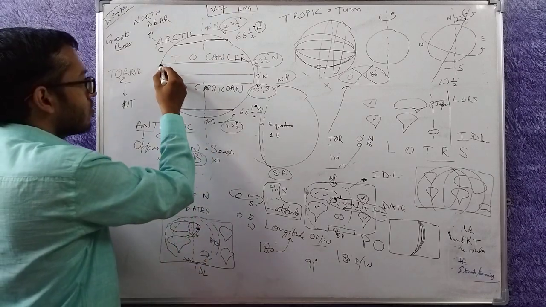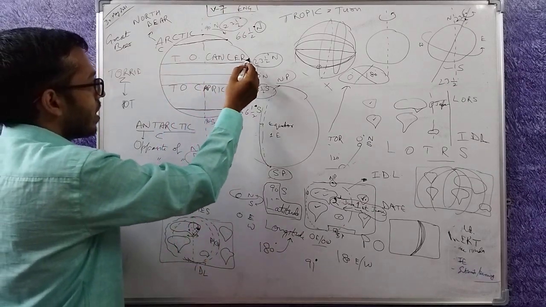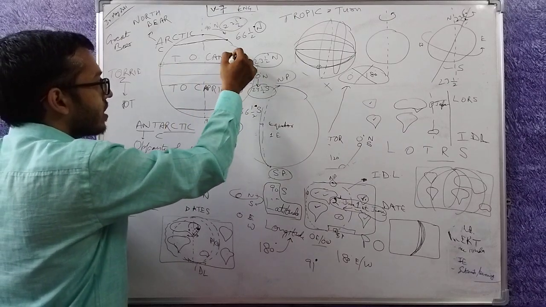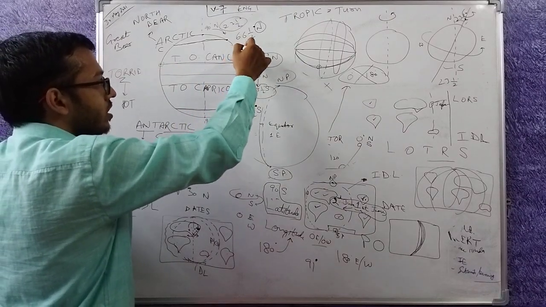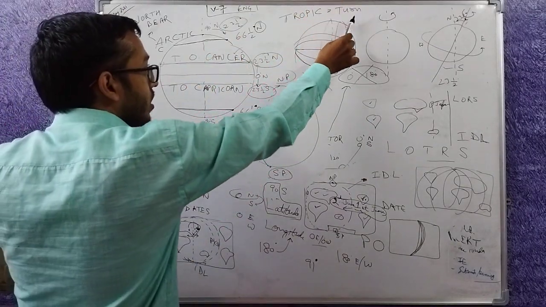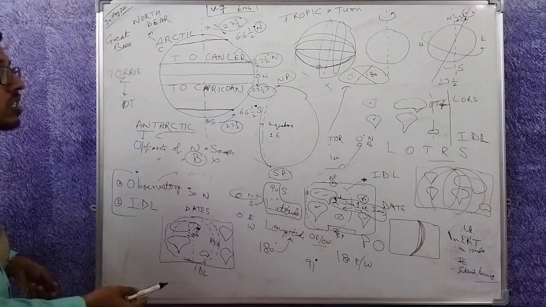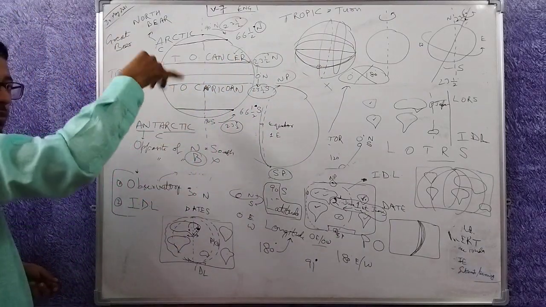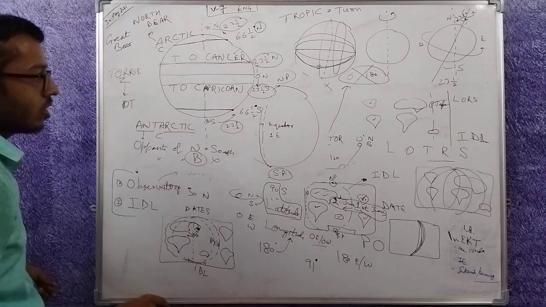When Tropic of Cancer was defined, Sun was in the constellation named Cancer. So in this way this line becomes Tropic of Cancer. Tropic means turn, Cancer means Sun was in Cancer constellation when this line was defined, maybe 1000-2000 years ago.